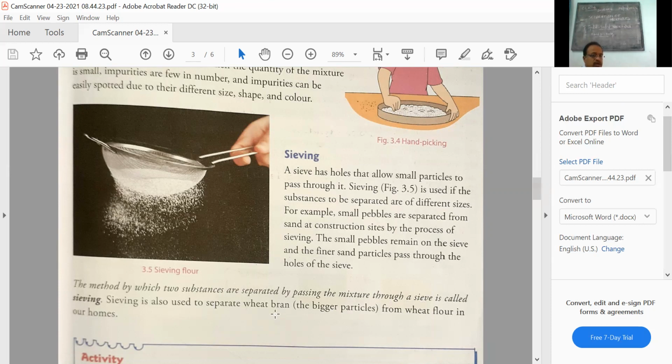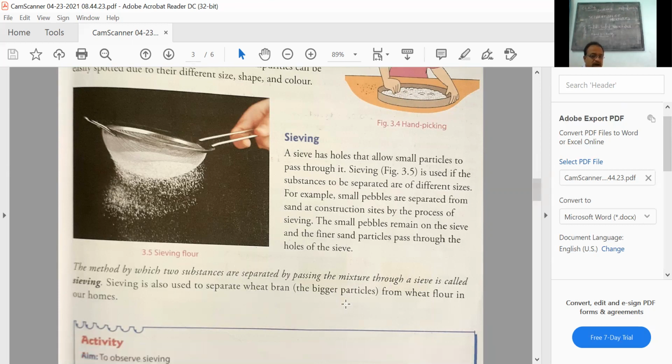sieving. Sieving is also used to separate the wheat bran, the bigger particles covering the wheat, from the wheat flour in our homes. This is very much familiar to you. Again, both the ingredients of the mixture are solids. So this is a method which is used for separating solid mixtures only.